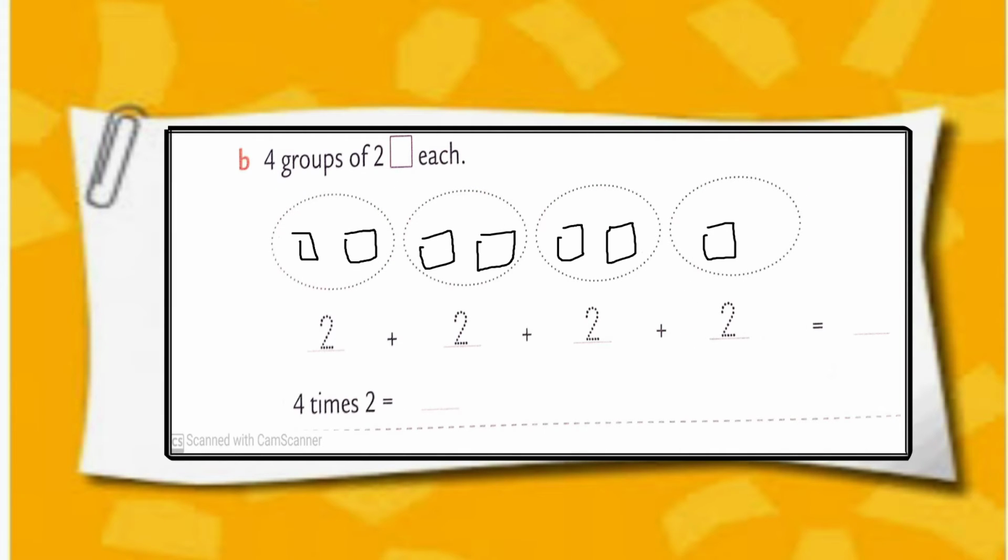Sum number B. 4 groups of 2 squares in each. So we have to draw 2 squares in each group. At the end we get 2 plus 2 plus 2 plus 2 is equal to 8. 4 times 2 is equal to 8.